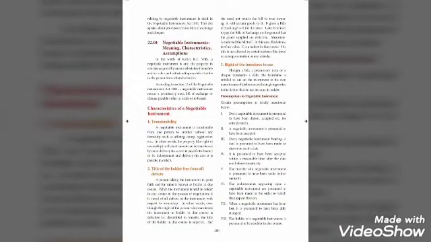Next, we are going to see the definition of negotiable instrument. According to section 13 of the Negotiable Instruments Act of 1881, a negotiable instrument means a promissory note, bill of exchange or check which is payable either to order or to bearer.